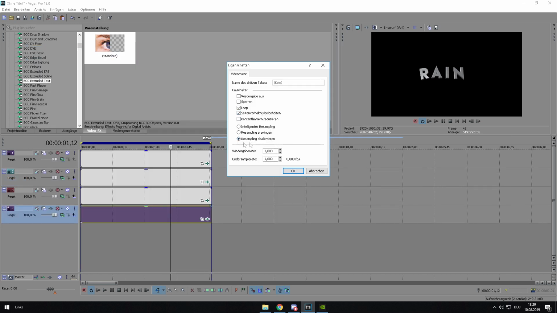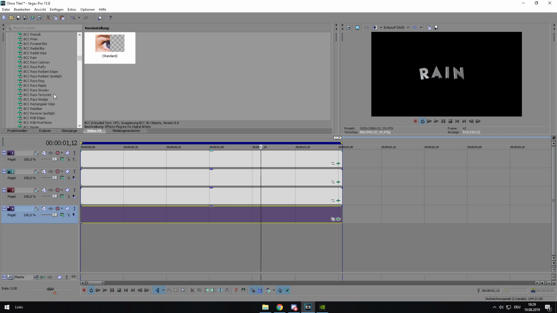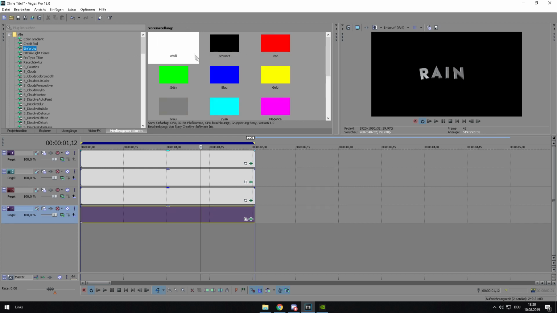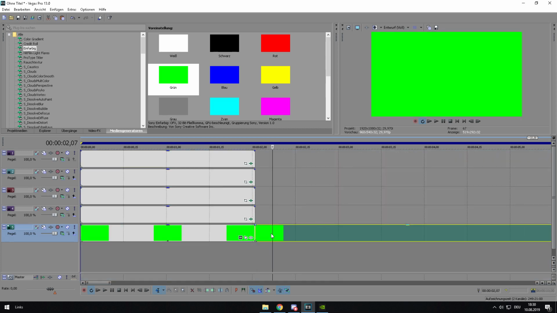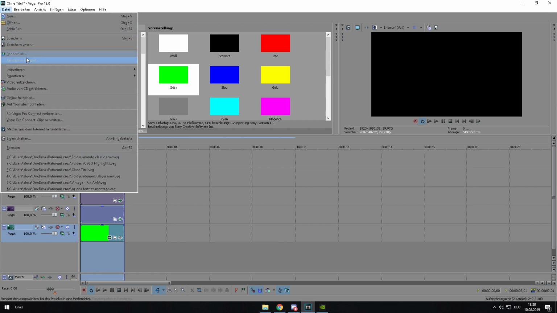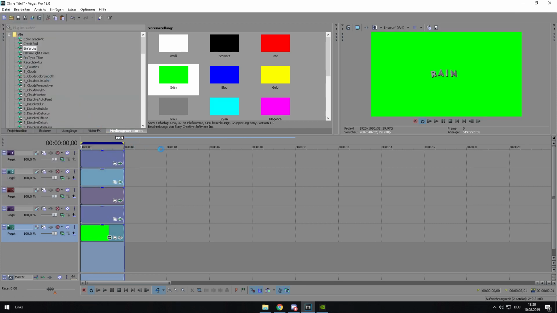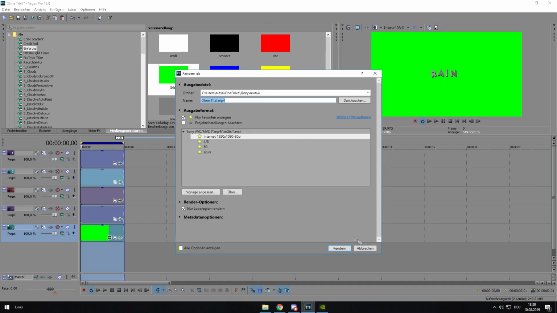Don't forget to disable resampling and add RSMB to each track. Finally add a green screen so you can put it over other clips. Just render it out now by going to render as and choose your render settings.